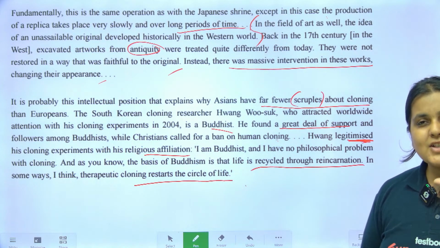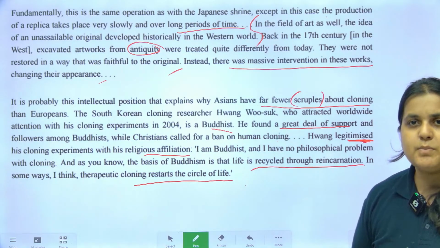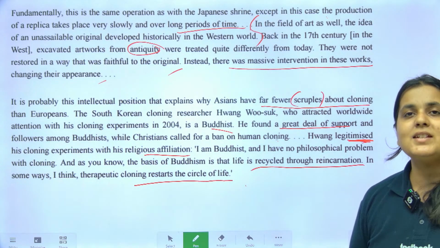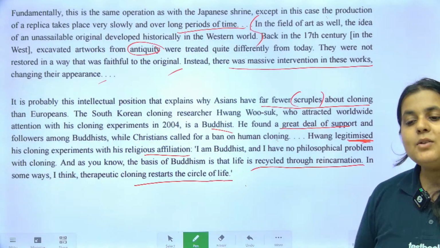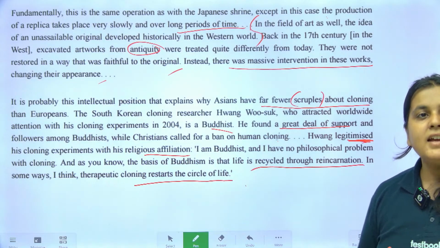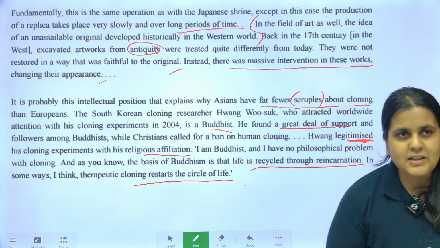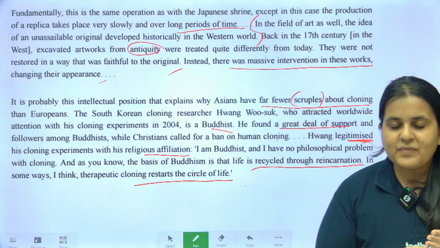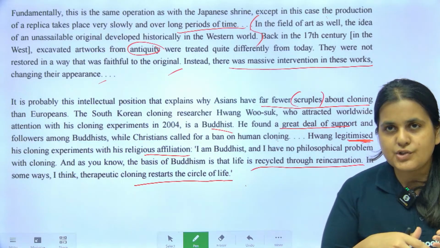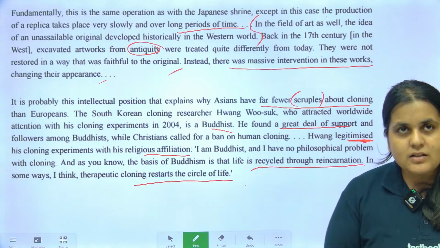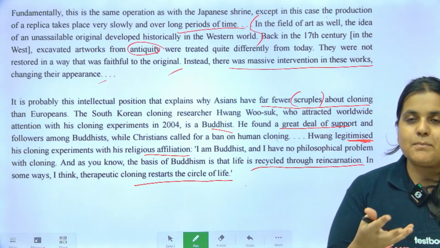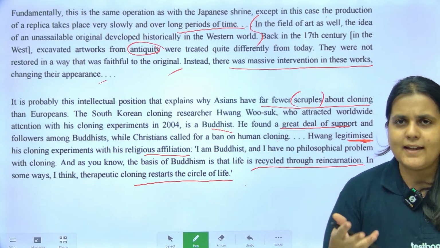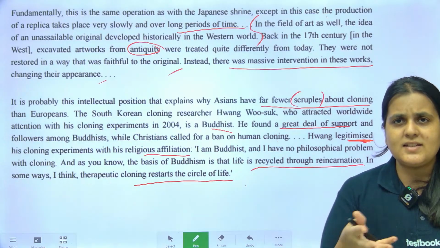So what we have done is we've just understood the main idea. It is not possible for you to understand every single word and every single line. Ultimately you will have to rely on the questions and the options and referring back. But did you understand the main idea? The main idea over here is that Easterners are okay with copies. They give the same value to the copy as to the original. And they are okay with cloning. Their shrines and temples also show that they are okay with building it again and again and giving it the same value, the same treatment.